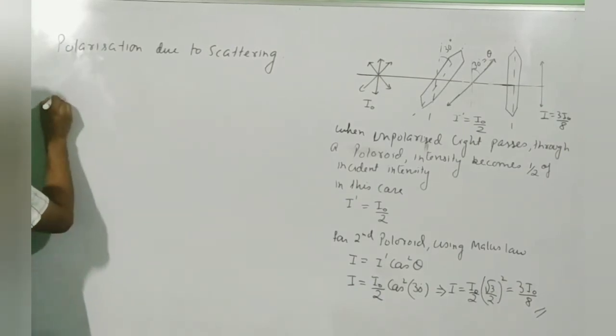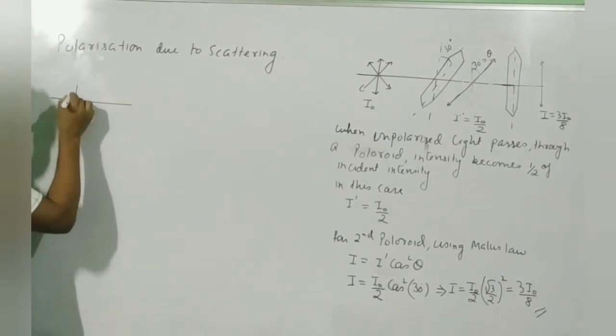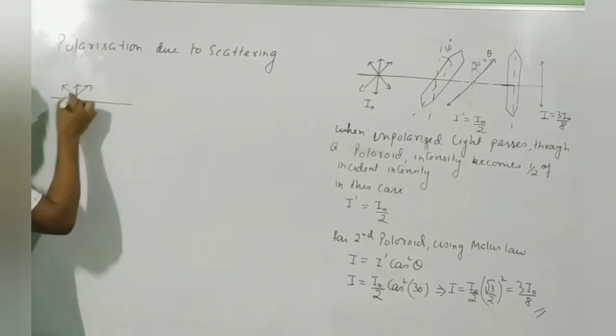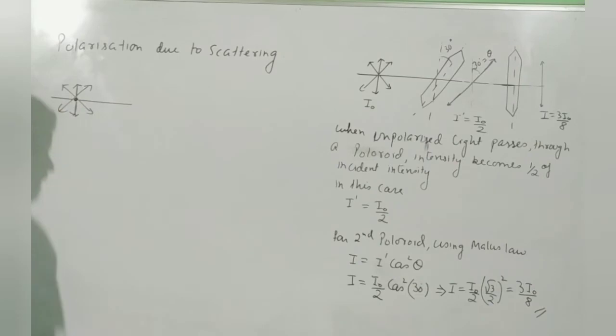So say that this is the ray coming from sun, and we know that when the ray comes out from the sun it is unpolarized.